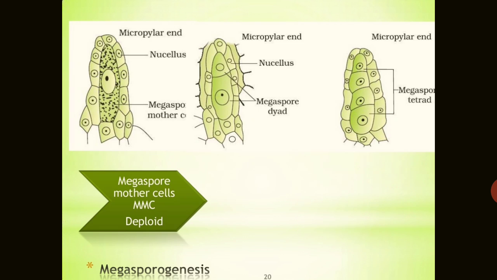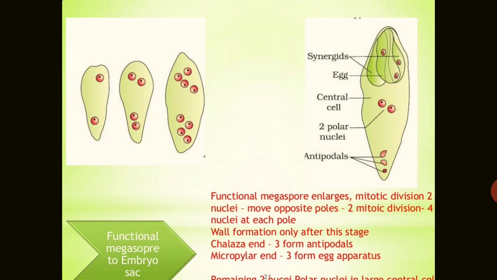This is the megasporogenesis process by the megaspore mother cell, MMC, diploid. Here is the micropylar end and a nucleus is there. The megaspore mother cell undergoes meiosis cell division, and after meiosis, 2 cells, then 4 cells are formed, the megaspore tetrad at the micropylar end. 3 are degenerated and 1 will be functional. So you can see here 1 is functional, and the functional megaspore goes through mitotic cell division,